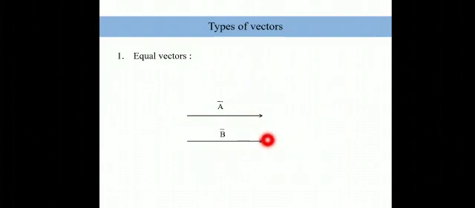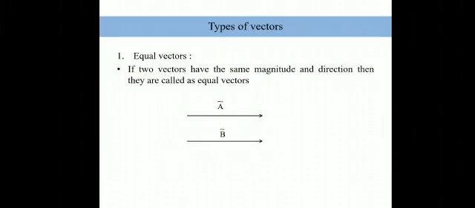The right hand side is east and the left hand side is west. Both the vectors are pointing in the same direction, and the length of the two vectors, that means the magnitude, is also the same. So what are equal vectors? Equal vectors are vectors that have the same magnitude, the same length, and both pointing in the same direction.